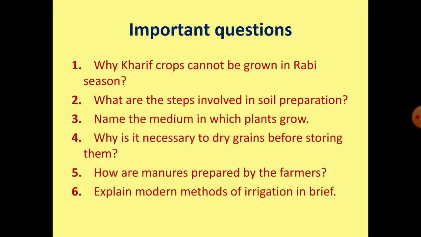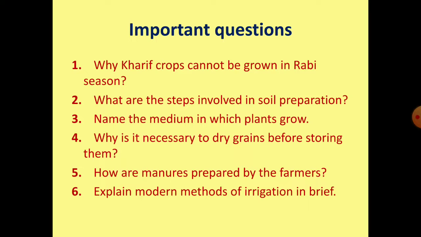The main pipeline is laid in the field. They are joined with perpendicular pipelines with rotating nozzles. Water from the tube well is allowed to pass through these pipelines under pressure, which escapes from rotating nozzles and gets sprinkled on the crops. Sprinkler irrigation is required in areas where change of temperature of earth, environment and humidity is required. The continuous sprinkling of water improves the physical conditions and composition of the soil.